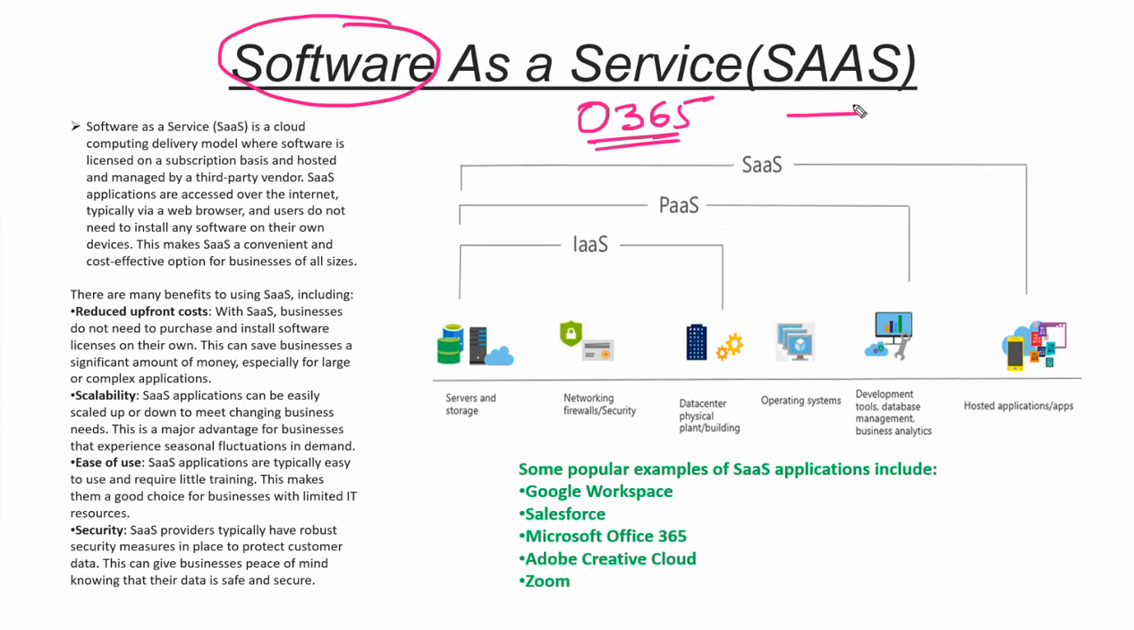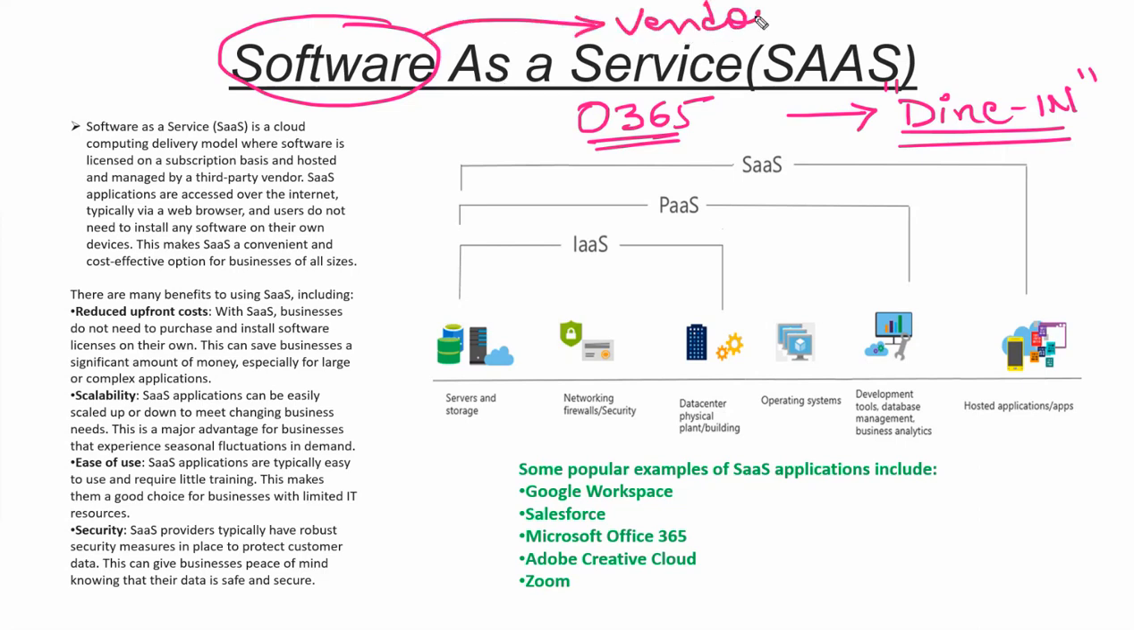Let's suppose today you decided to go outside for dining. Today you want to go out and have dinner in some restaurant. That is kind of like Software as a Service, because you are not ordering your food through an application. You are just going to the vendor and saying, hey vendor, can you please treat me as a guest, I'm coming, I don't know anything, can you bring this particular food?